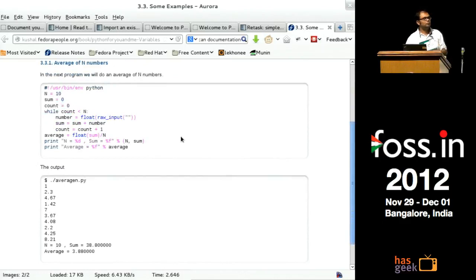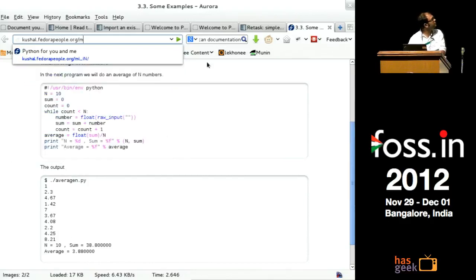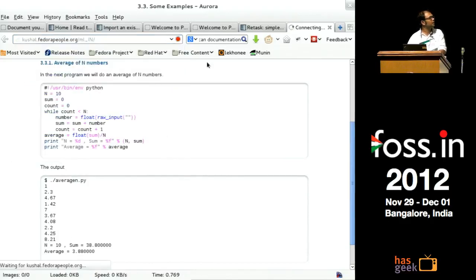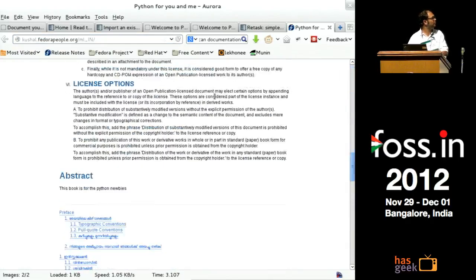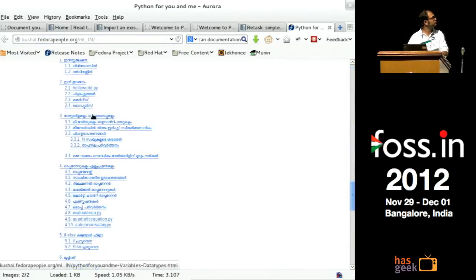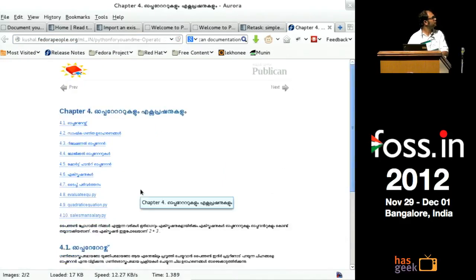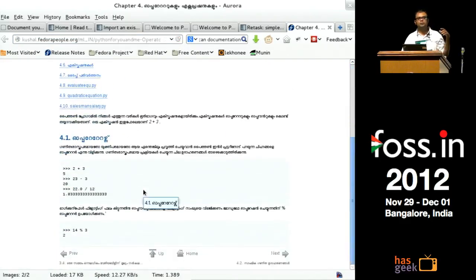One of the really nice things about Publican is this: some people just came up, they wanted to translate my book into Malayalam, and things like this become very easy if you use a tool like Publican.